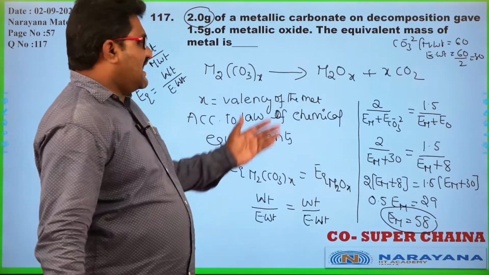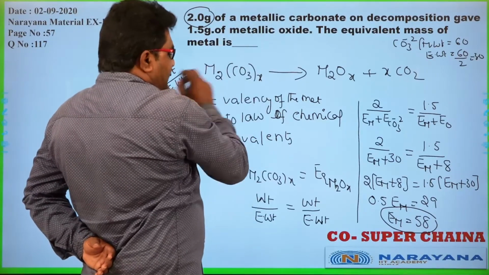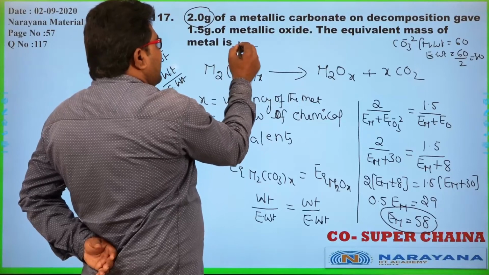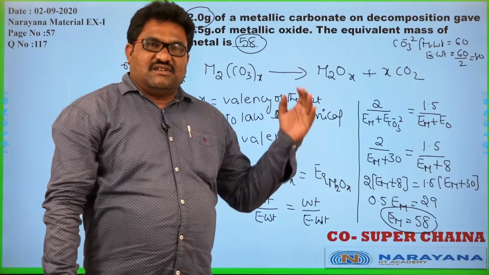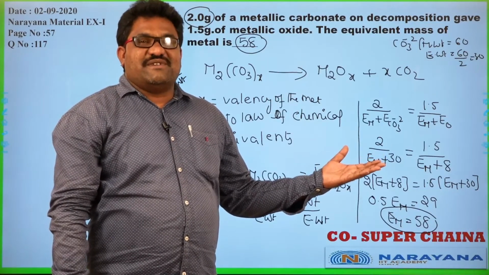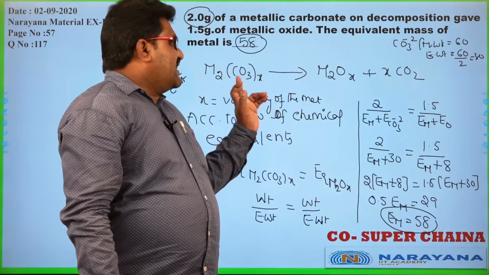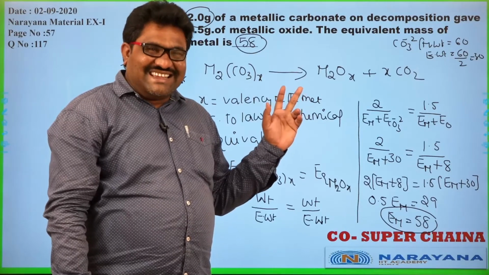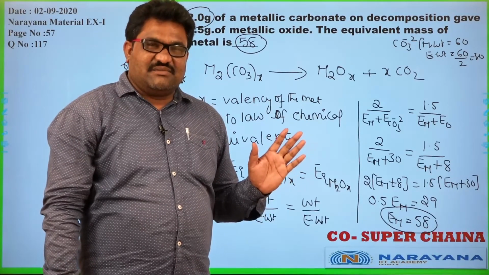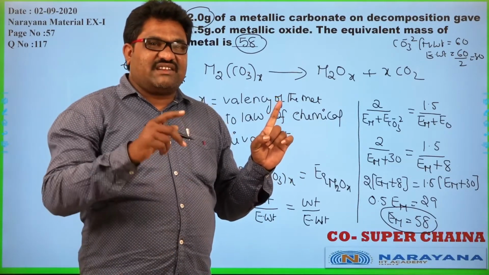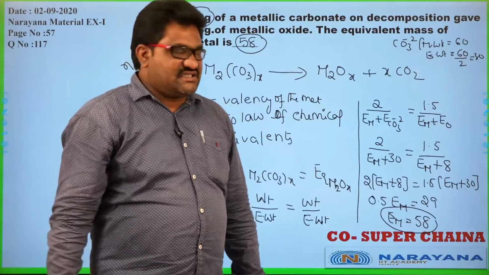Okay. So like this, based on the law of chemical equivalence, we are able to do this. So see here, the equivalent mass of the metal is nothing but 58. The total calculation is based on law of chemical equivalence. What is the law of chemical equivalence? The number of equivalents of each and every compound participating in a reaction is same. That is law of chemical equivalence, right? That means 1 gram equivalent of substance can react with 1 gram equivalent of other substance, no doubt at all, right? So let us go for the next problem.